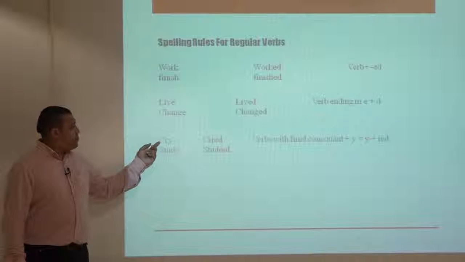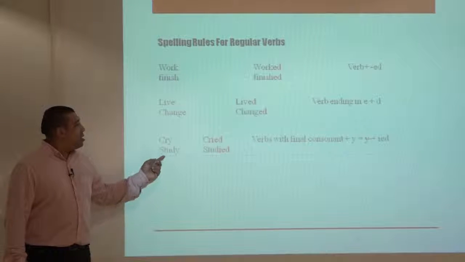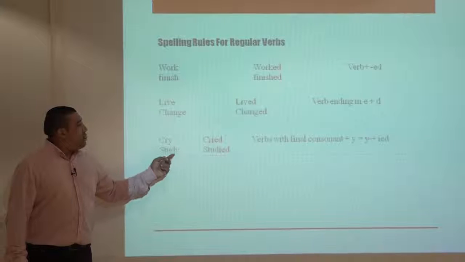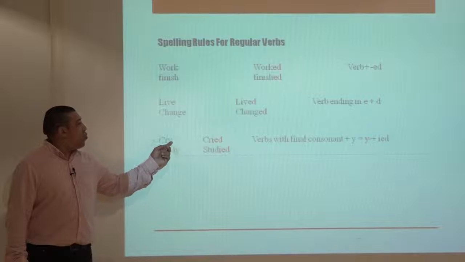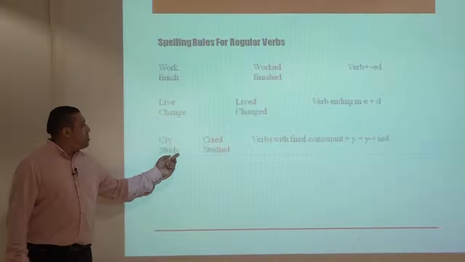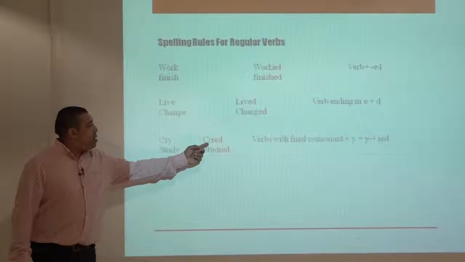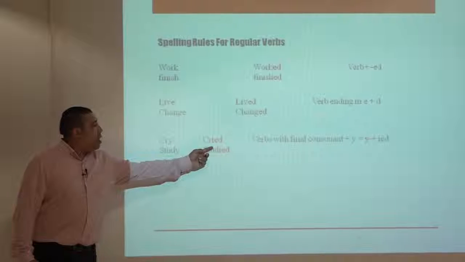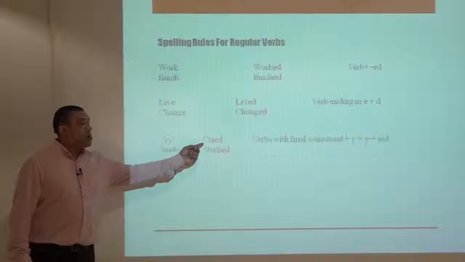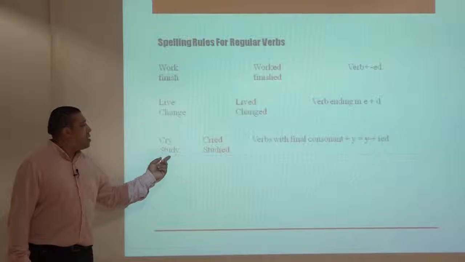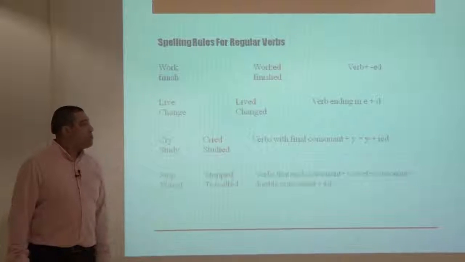Another type, like cry, study, when we have verbs with final consonant plus y, we drop y and we put ied this time. Cry, cried. Study, studied.